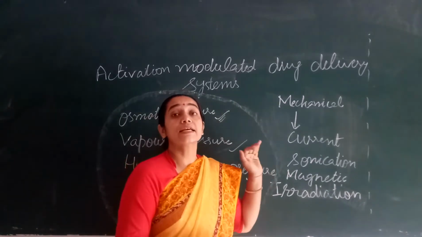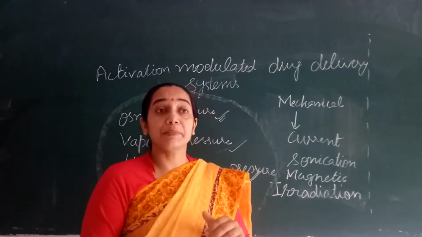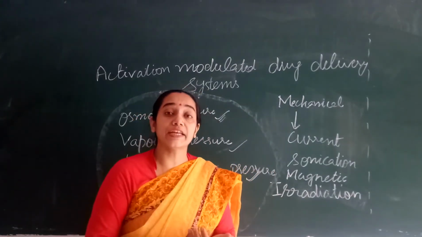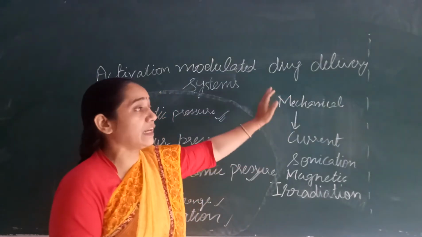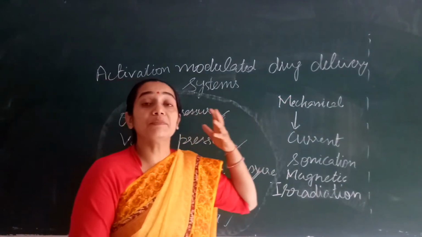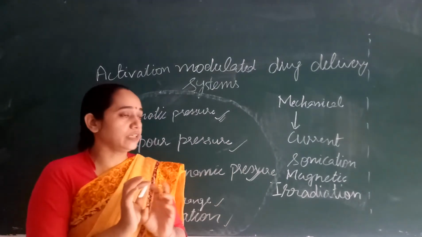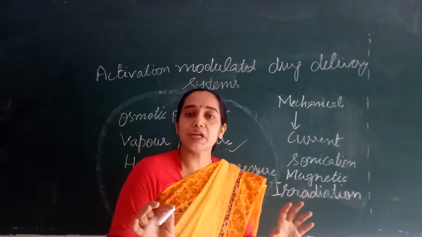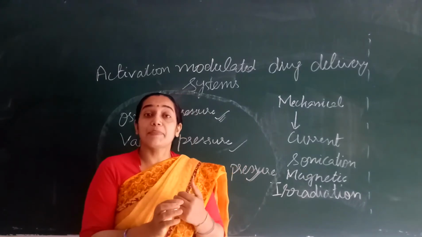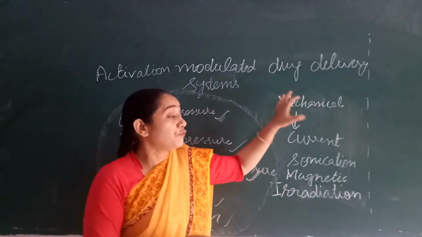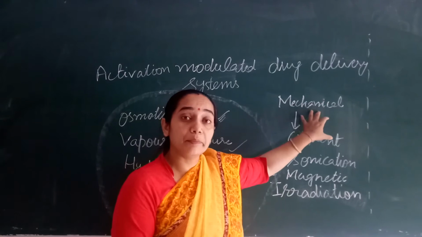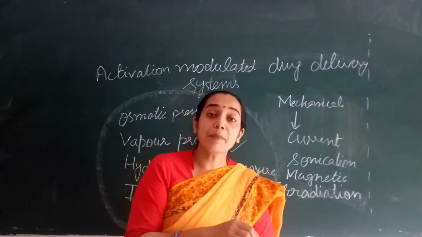The next is sonication, which means making use of a sonicating force. These mechanical activations are done from the outside. In the dosage form there will be no current and no sonication, but we are applying these mechanical means after the dosage form has reached the site of action.